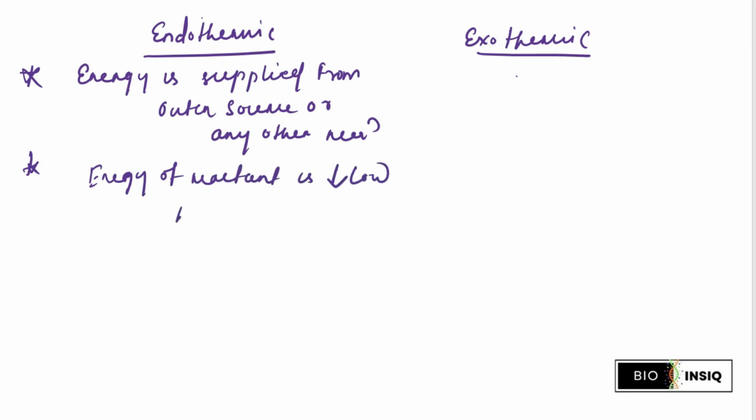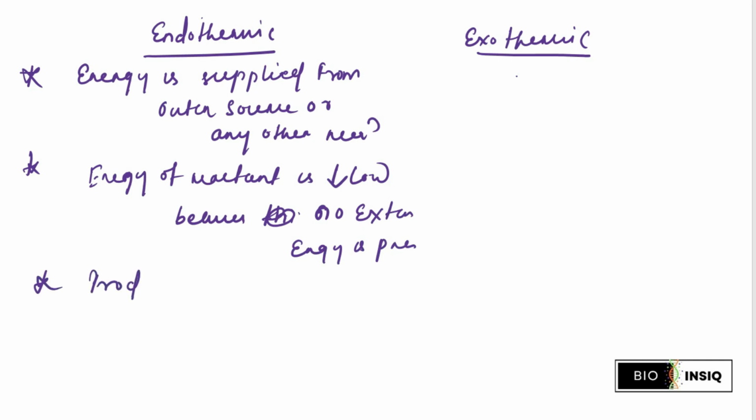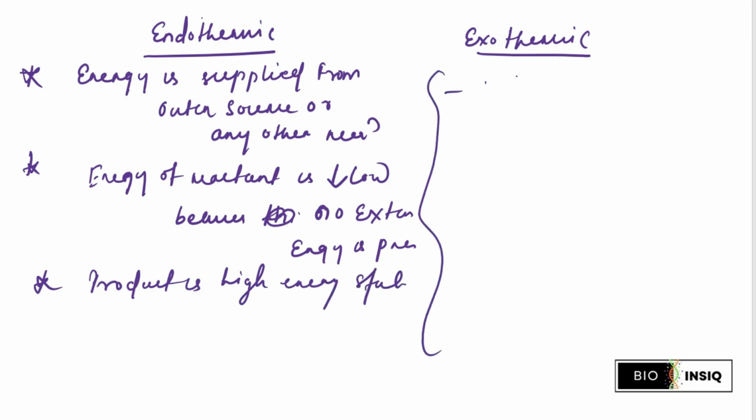Why? Because no external energy is present, but the product is in a high energy state, right?